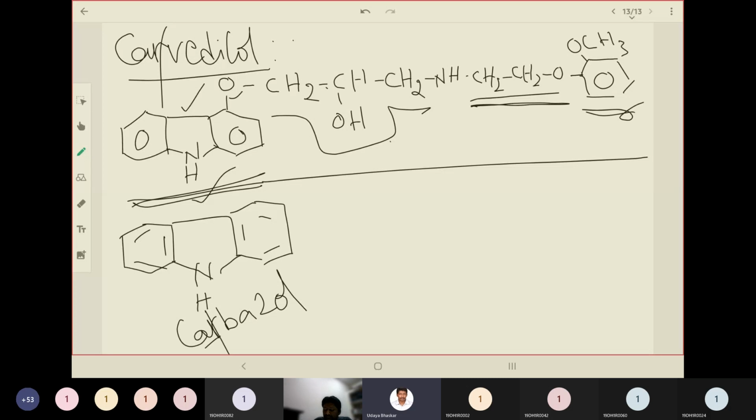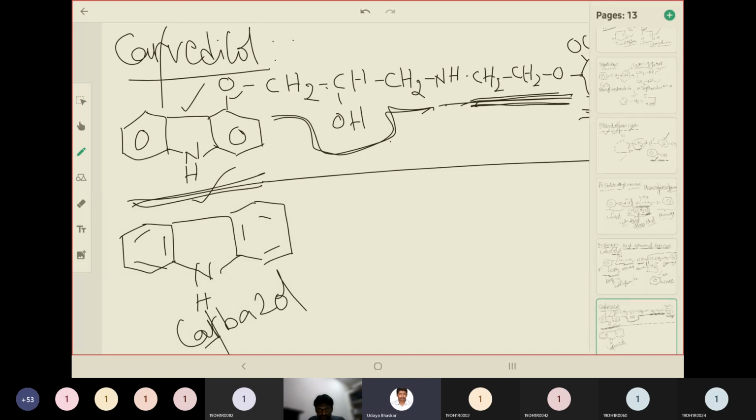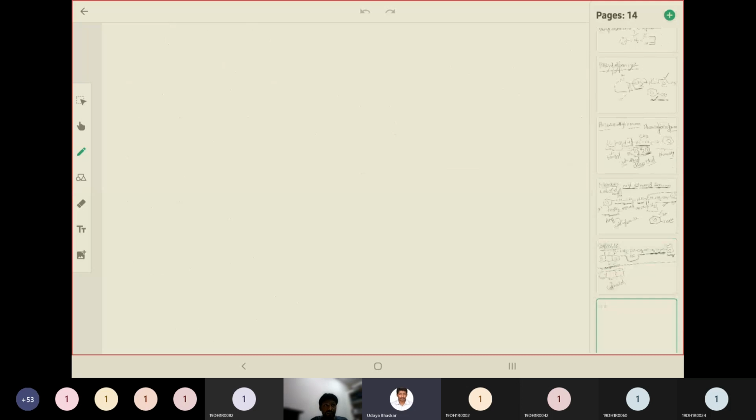So here CH2CH2OH is ethanol, in which a hydrogen is replaced with the methoxyphenyl group. So this is categorized under ethanolamines. From this side it is an ethanolamine, from this side it is a propanolamine. So this one you should remember. And moving further, excuse me.